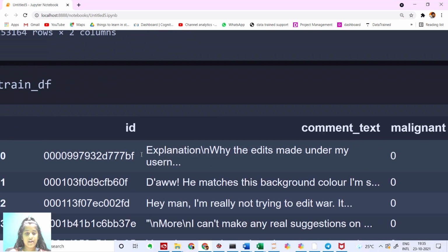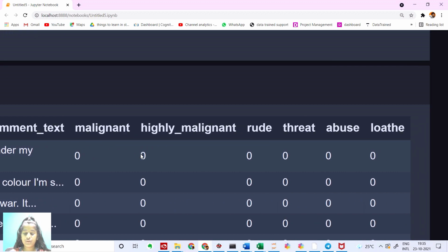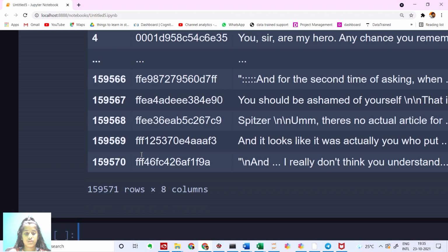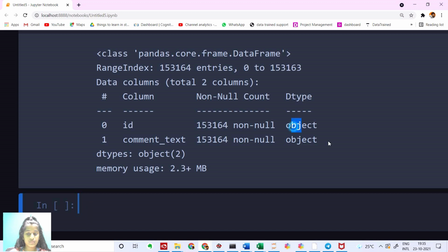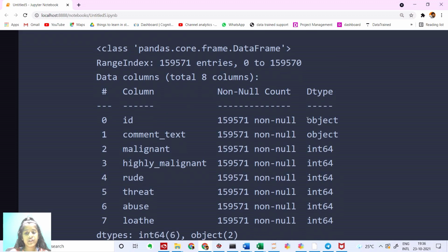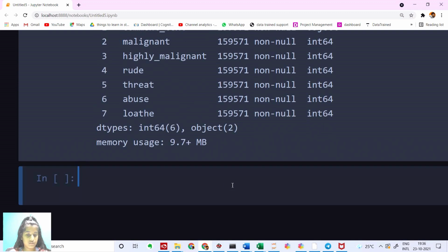Let me run this up. Yes, we have ID, we have the comment text, whether it's malignant or not, highly malignant or not, rude, threat, abuse, or loathe. And now let me show you guys some information about our dataset. So let's say test_df.info. We can see both of them are object data type. Let's check our train dataset's information. We have object and integers. As we can see, we have zeros and ones, that's why it's integer up here.